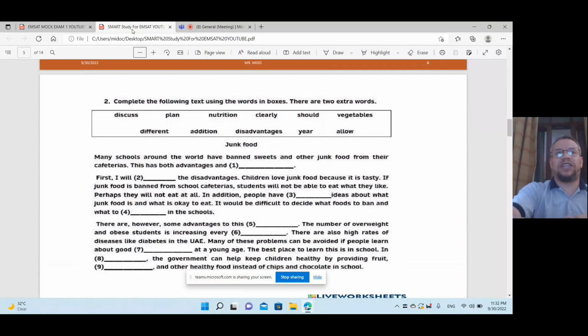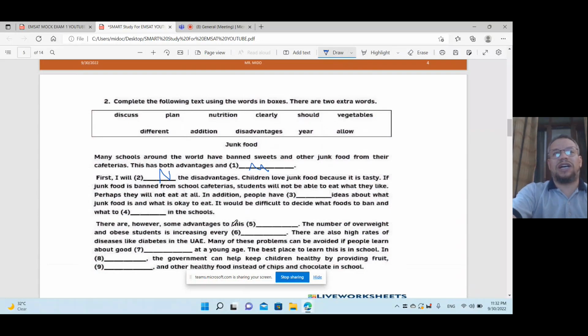For example, number 1 is here, so you will write number 1 here, whatever the answer. Number 2 is here, number 3 may be ABC. You will see which one is the answer from these words.